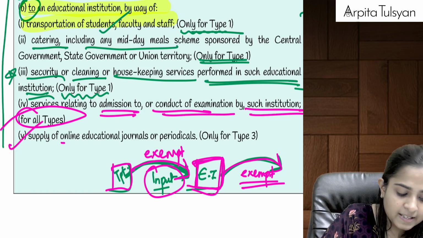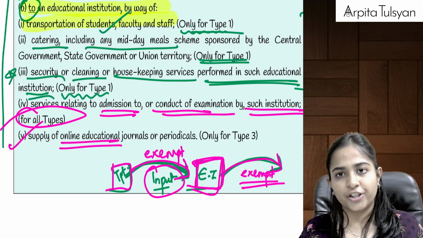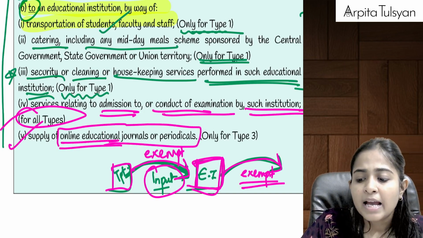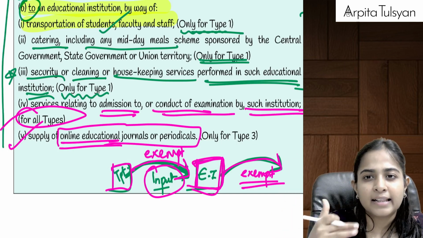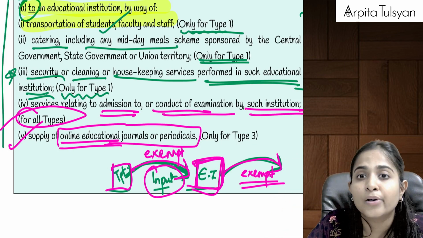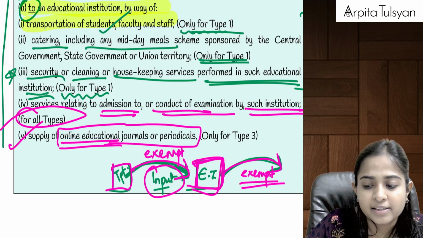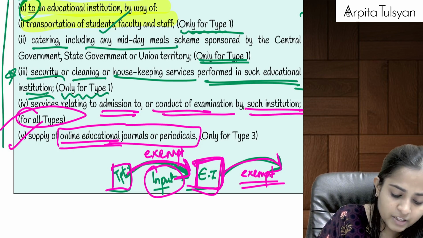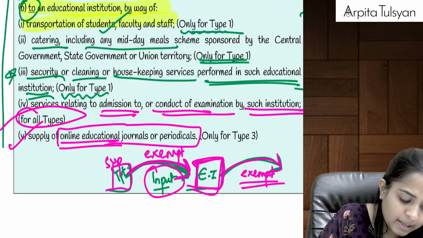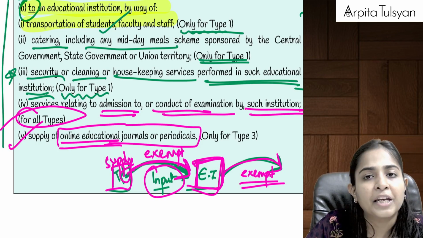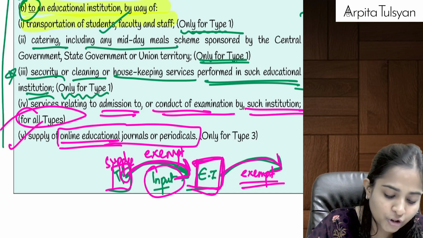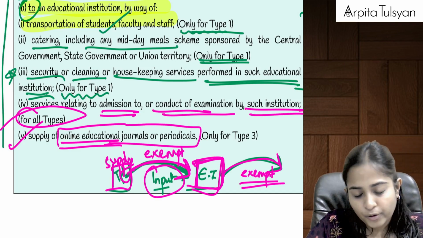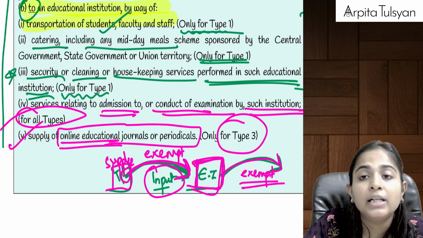And the last one is supply of online education journals or periodicals. You must have seen, journals are there, magazines kind of a thing are there, in which updates etc. are there. ICAI also gives periodicals or journals to its students. So if we have taken this service from a particular company that is going to make journals for my educational institution so that we can give them to our students, this inward supply is also going to be exempt from GST, provided it is only for type 3.